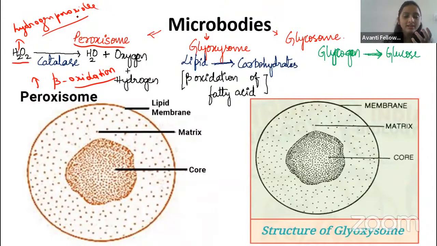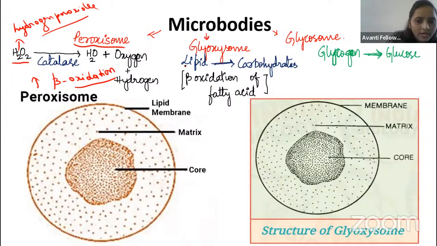In those seeds, the peroxisome is converted into the glyoxysome, and it helps in the conversion of lipid into carbohydrate, because for germination we require carbohydrate, right? So rapid breakdown of the lipid takes place in the glyoxysome, where it is converted into carbohydrate, and it is helpful in germination.